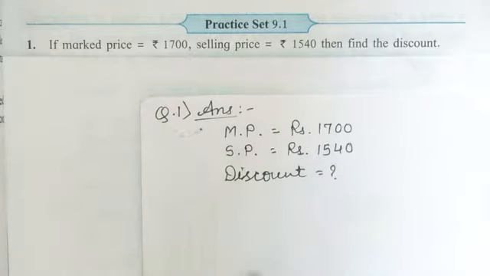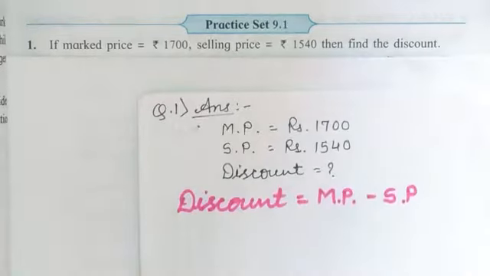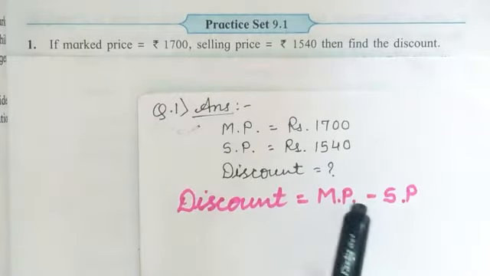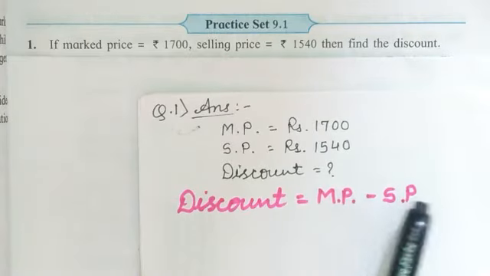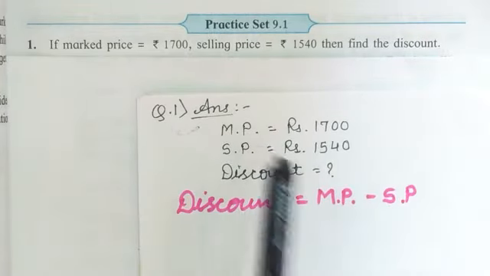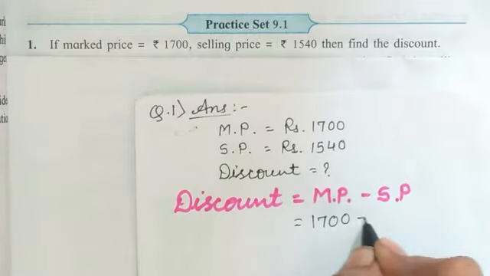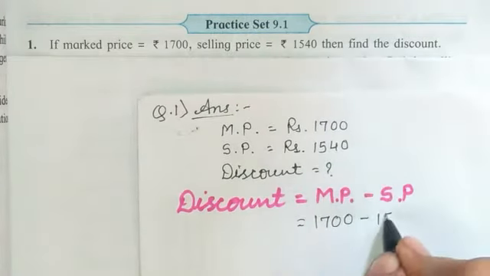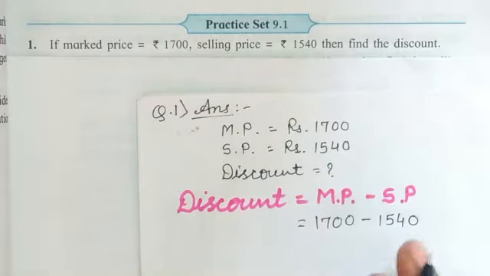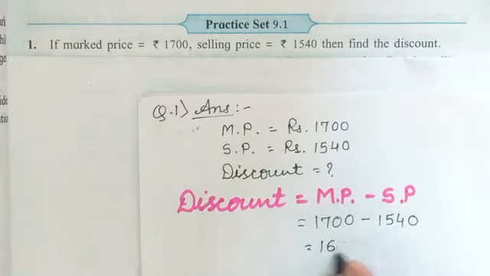Now students, we write the formula, that is discount is equal to MP minus selling price. So put the values in. Mark price is 1700 minus selling price, that is 1540. If we subtract this from 1700, then the answer will be 160.